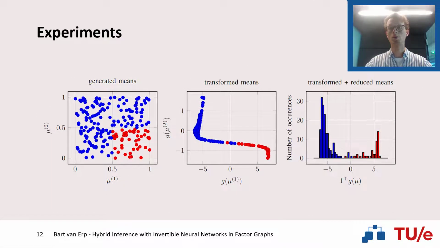On the left we can see the original data points with the correct classification labels. In the middle we can see how these points look like if we transform them by our optimized nonlinearity g. Still, the labels are the correct ones. On the right we can see how these points look like if we squeeze them into a one-dimensional space. Our probit node approximately separates or performs this classification around 0, and as you can see, the blue and red dots are very well separated around that point.